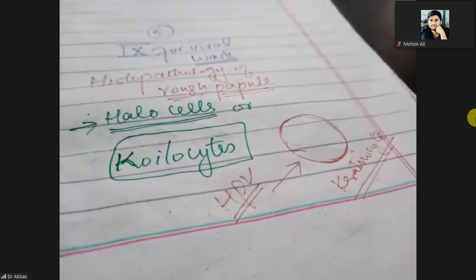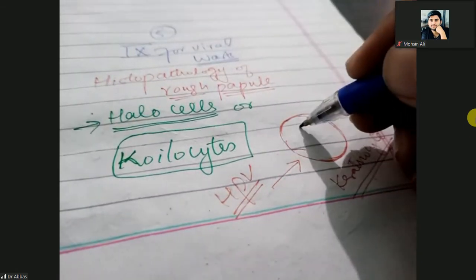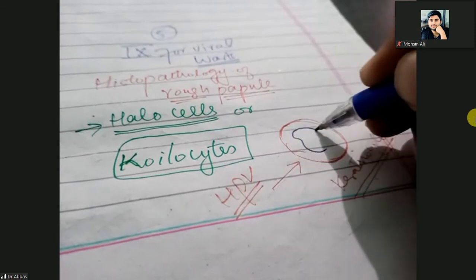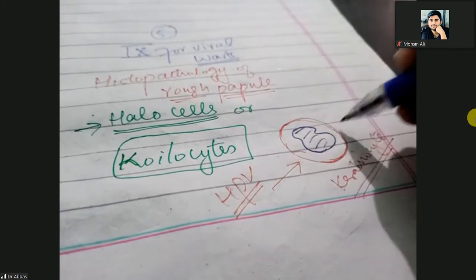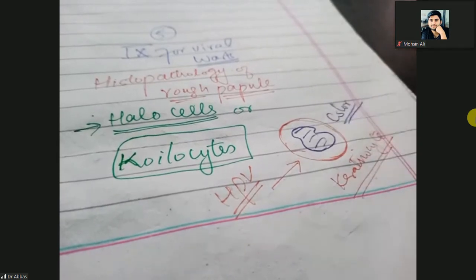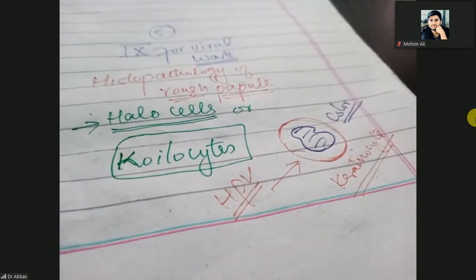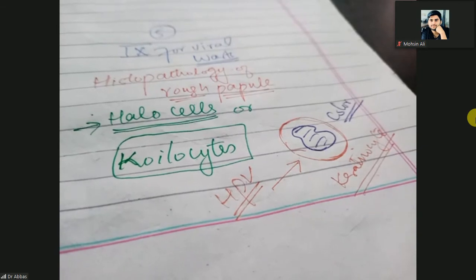When you look at these HPV-infected keratinocytes, the nucleus will be irregular in shape, size, and color, a colorful nucleus. We call it a hyperchromatic nucleus.